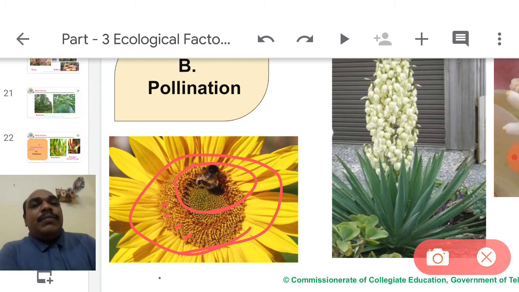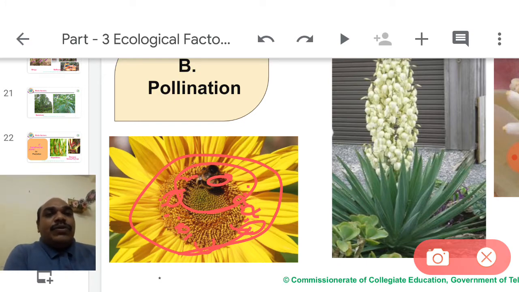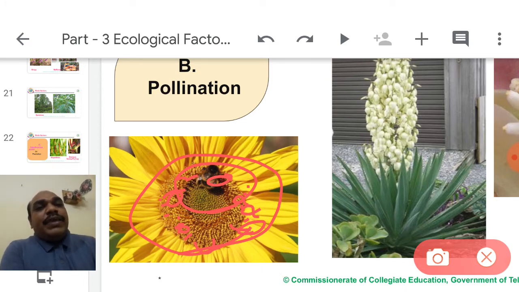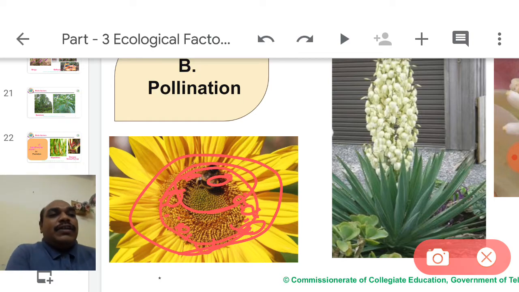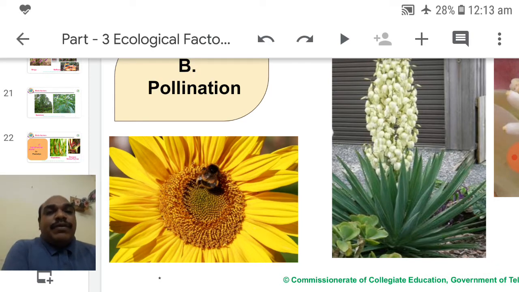A sunflower has many florets, and every floret gives one seed. So one head of sunflower gives many seeds, and every seed represents one floret. At a single time, a single bee is enough for the pollination of all the florets.